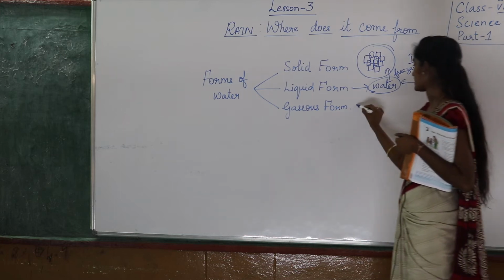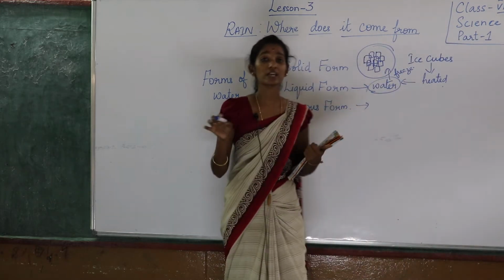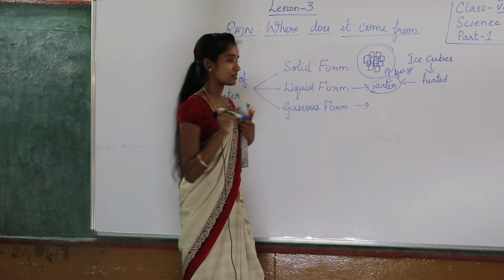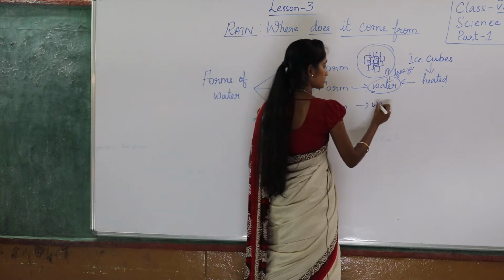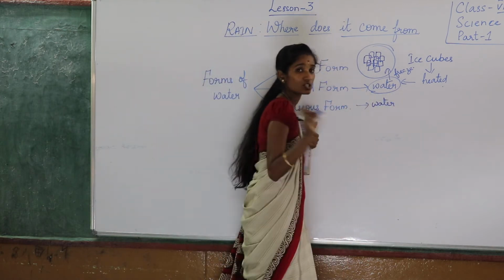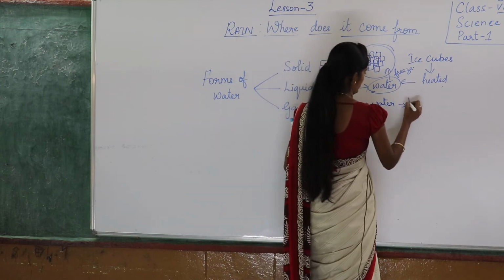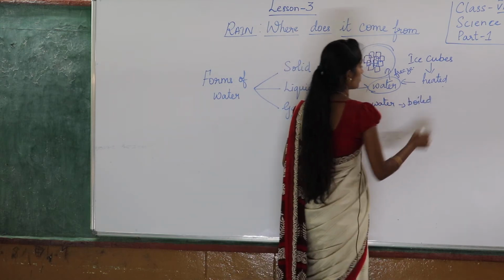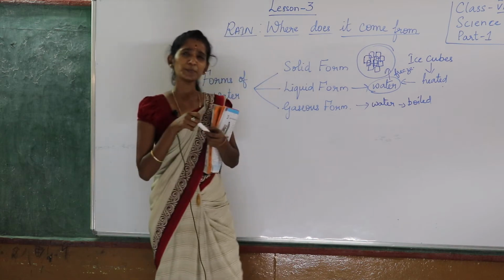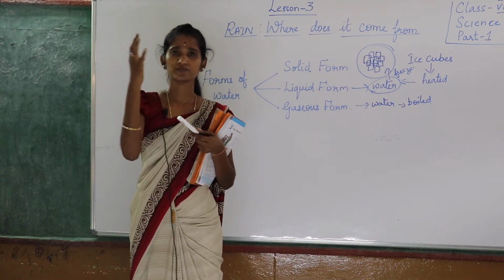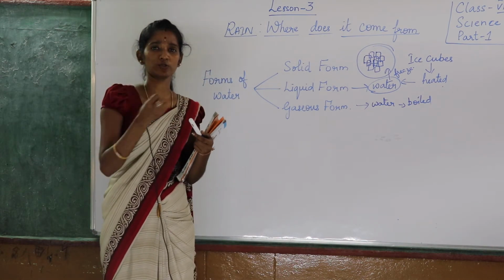Now again, what is the gaseous form? When water is heated, yes or not? Not normal heat, it's boiling. When you boil water, some gas is formed out of it.